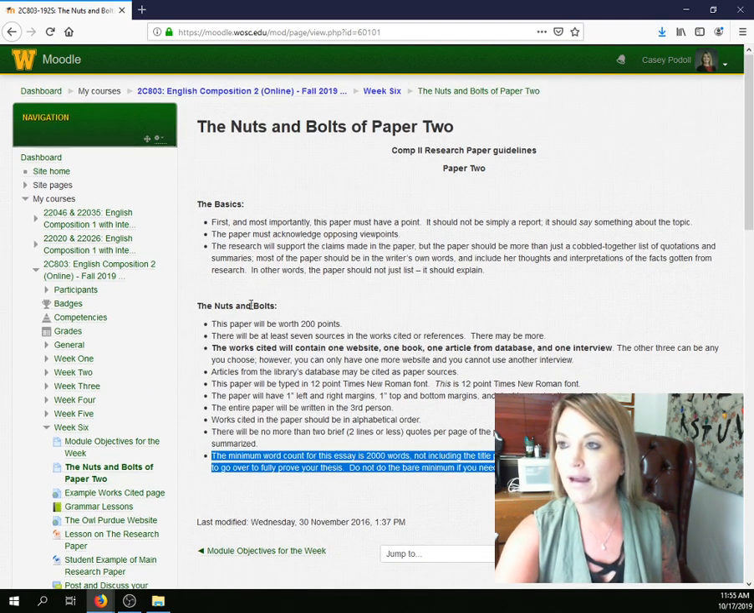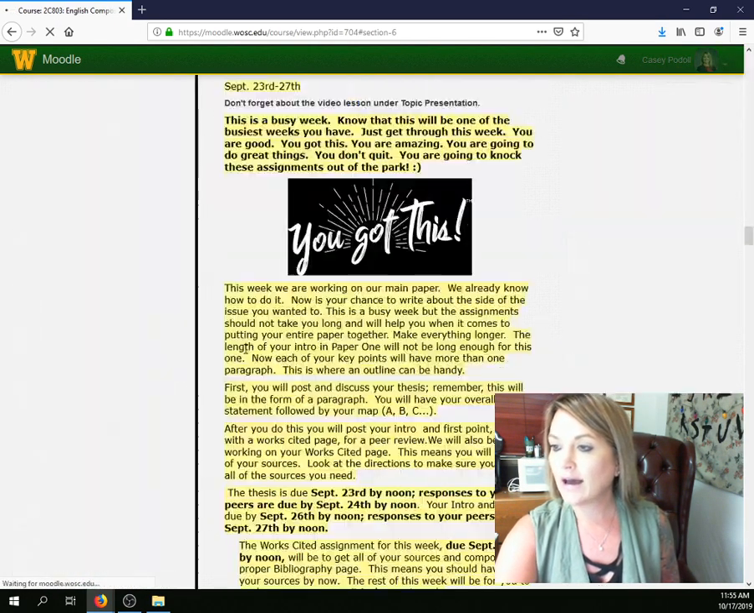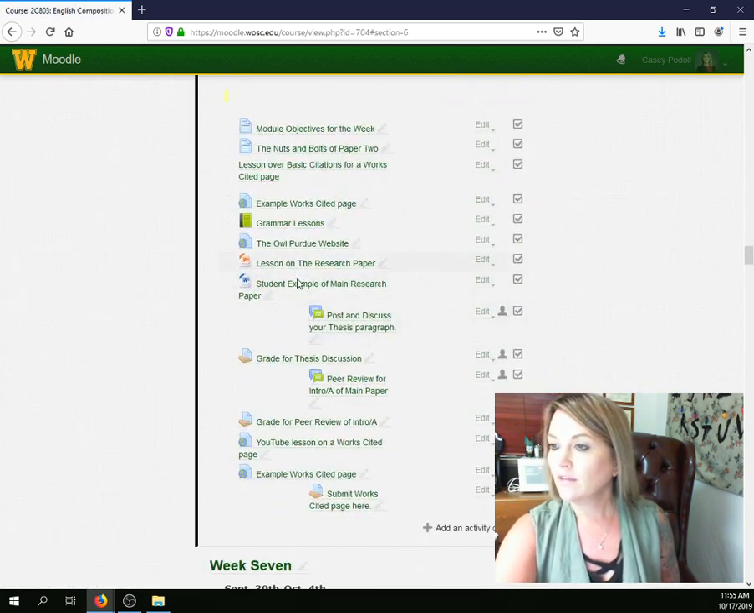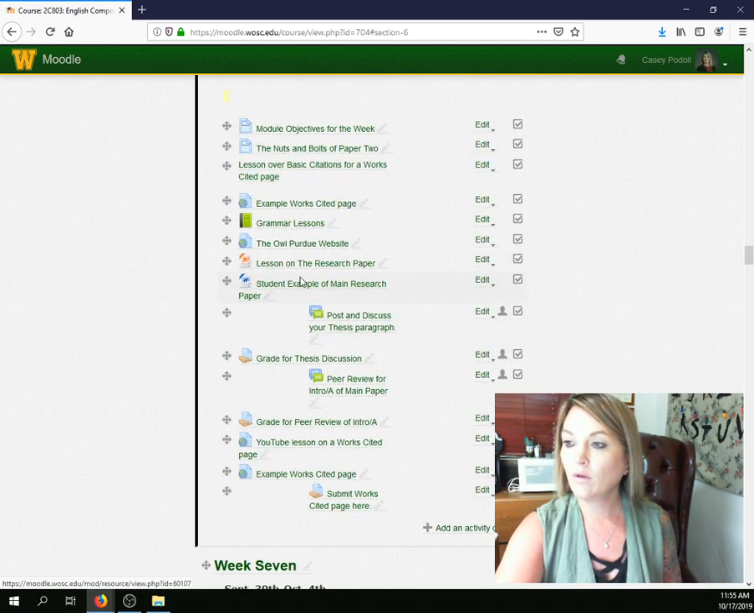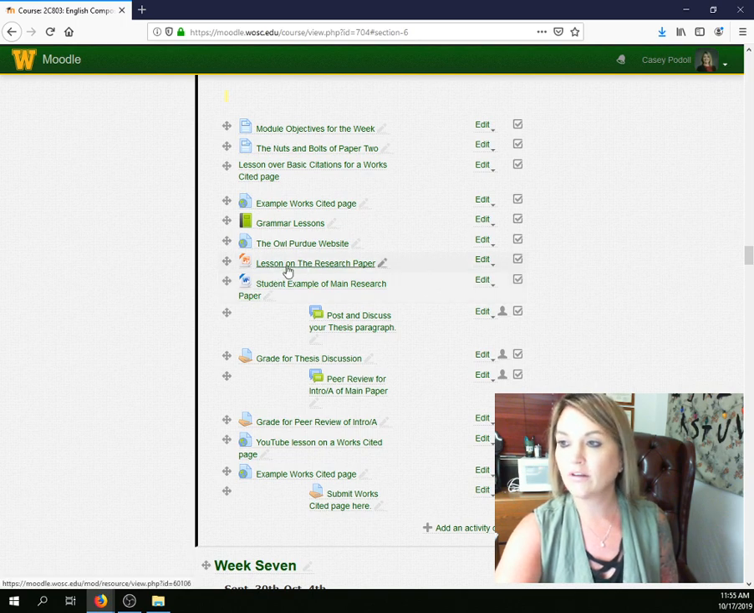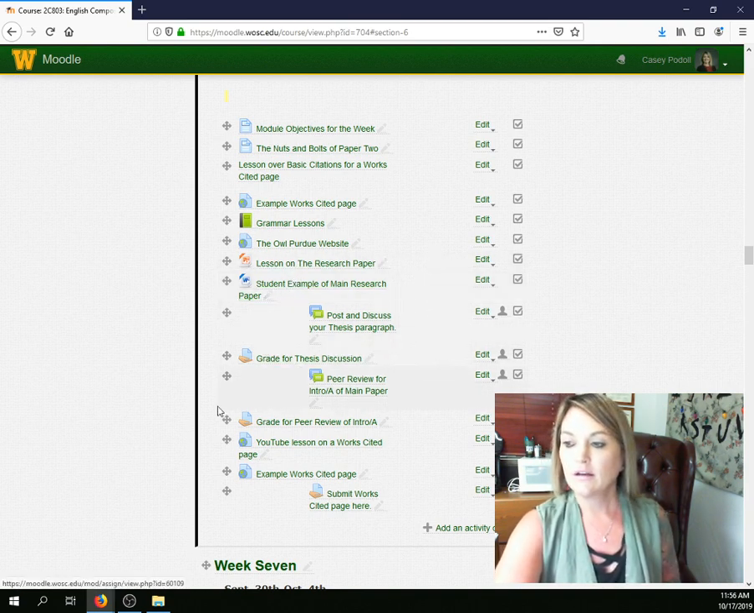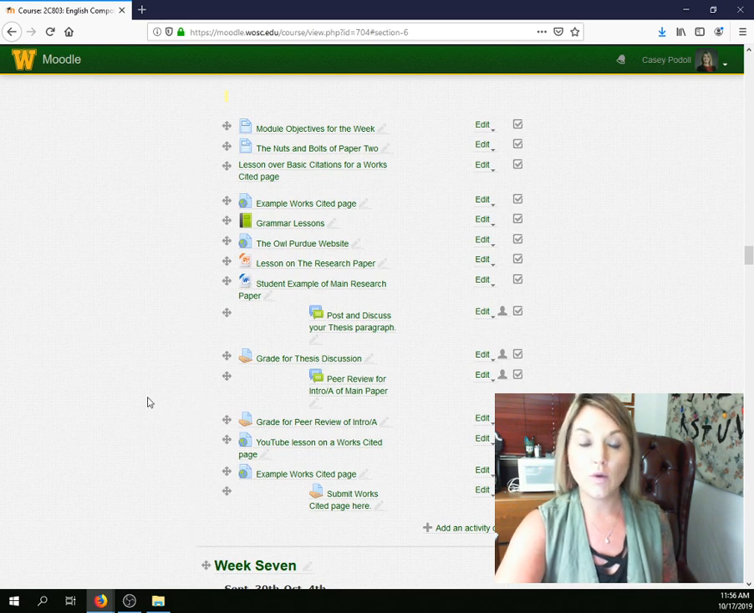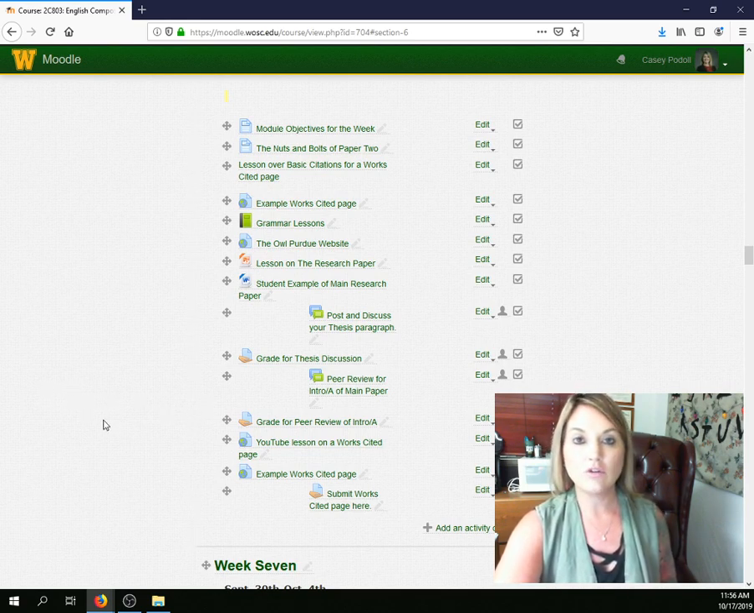So you can go back out here and look at the student example of the main research paper. Here's a lesson. It talks about how to do all of these things. So go and look at these and use these. Go to the Purdue website, make sure you're citing them correctly. And so I want everybody to do well and be successful on this paper. And so if you did not get a grade, that doesn't mean you're getting a 0. It just means you have some work to do.